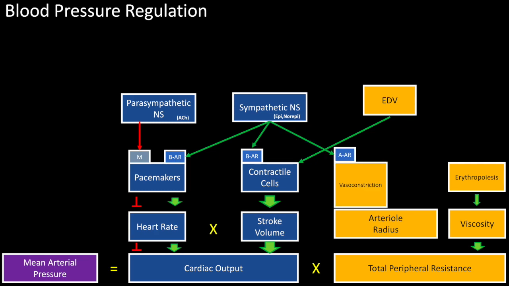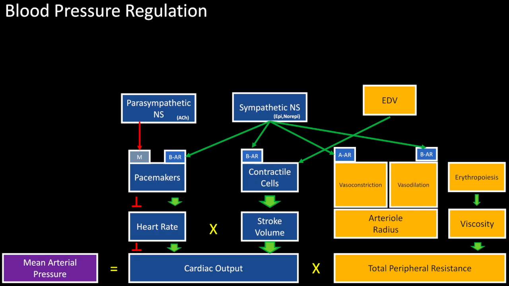Stimulation of alpha-adrenergic receptors results in contraction of smooth muscle cells in the tunica media and narrows the radius of arterioles. This process is known as vasoconstriction and increases total peripheral resistance and therefore blood pressure. Stimulation of beta-adrenergic receptors results in the relaxation of smooth muscle and increases the radius of the arterioles. This process is known as vasodilation and decreases total peripheral resistance.